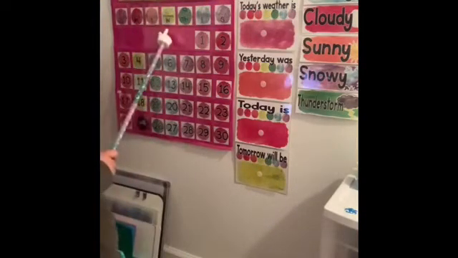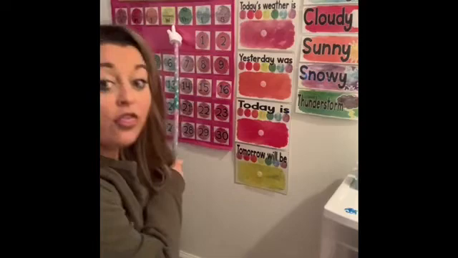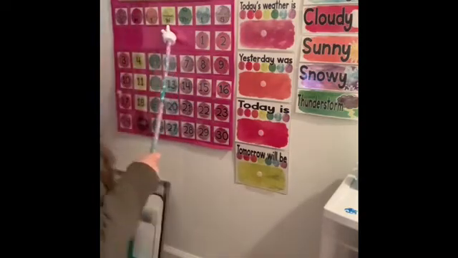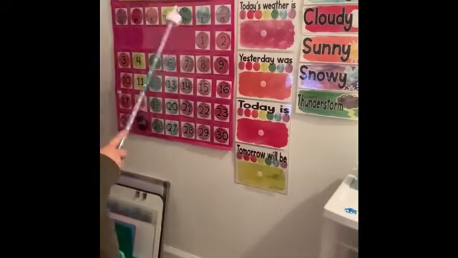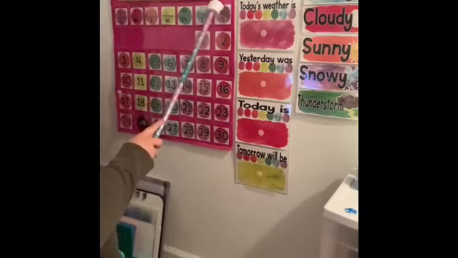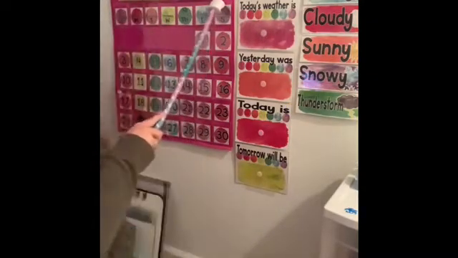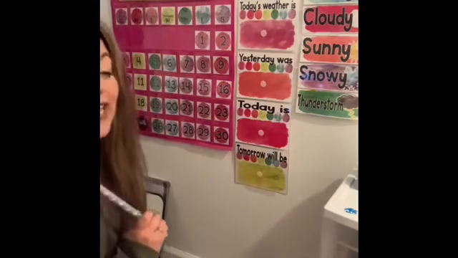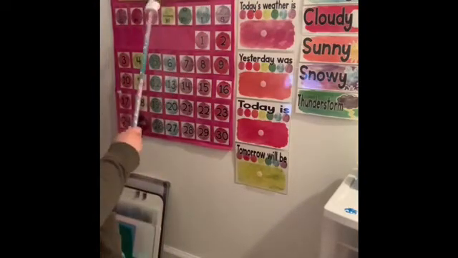Yesterday was Wednesday, which means today is Thursday. Woo, woo, woo. Today is Thursday, May 7th, 2020. Let's say it together. 1, 2, 3. Today is Thursday, May 7th, 2020.